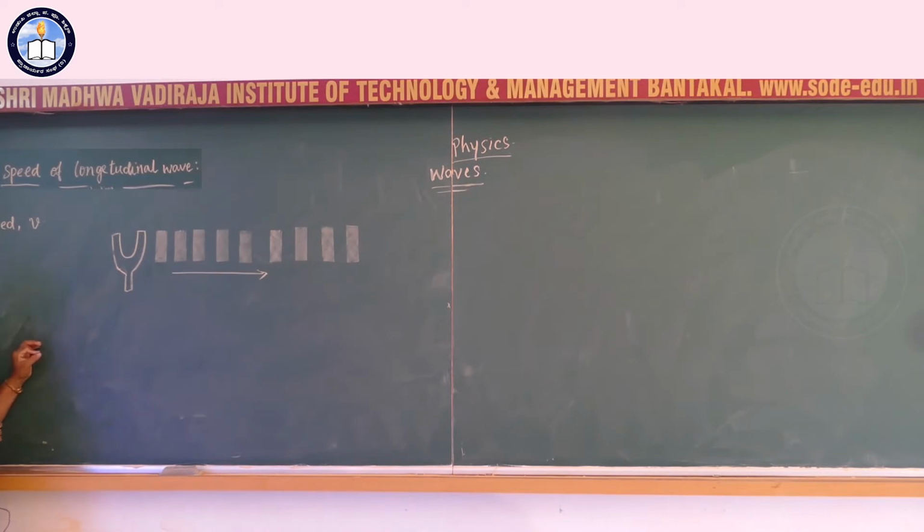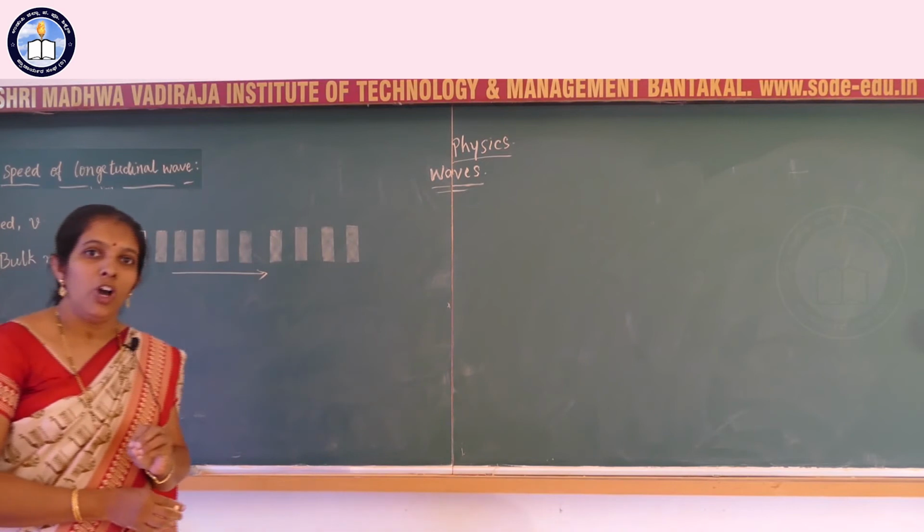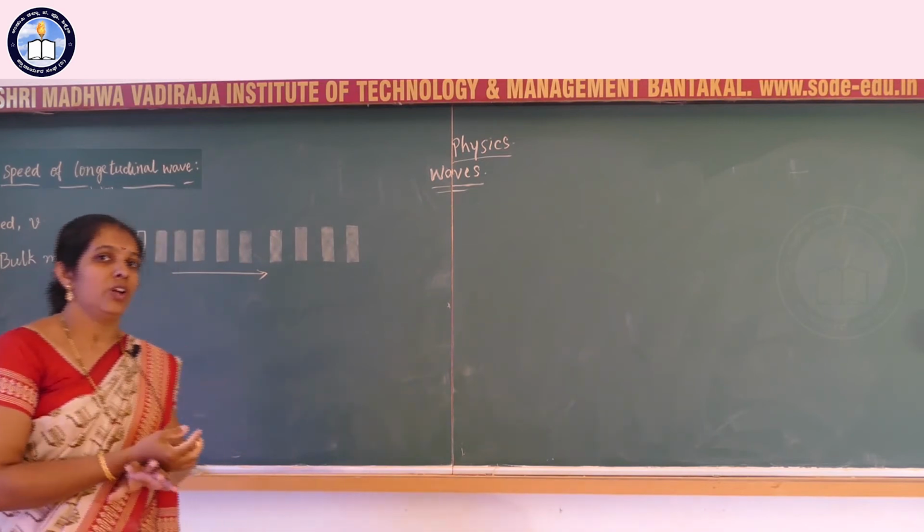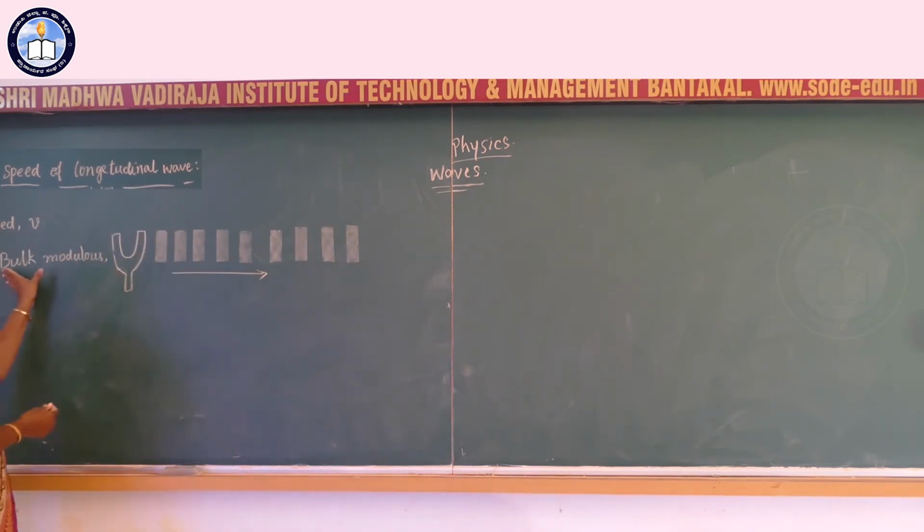responsible for this medium, because it is a fluid, is bulk modulus. Because the pressure changes, during the change of pressure, density changes, volume changes. Change in pressure changes its volume, so there is strain, and the elastic property responsible here is bulk modulus.